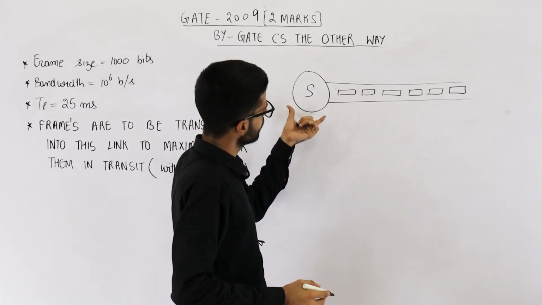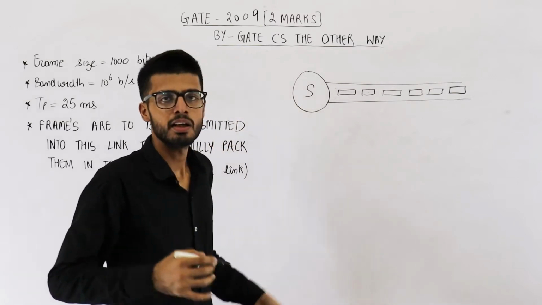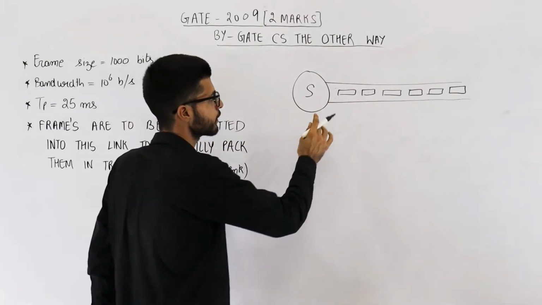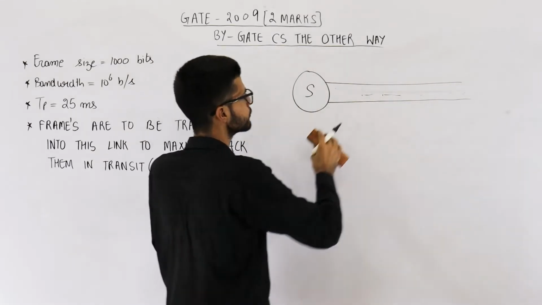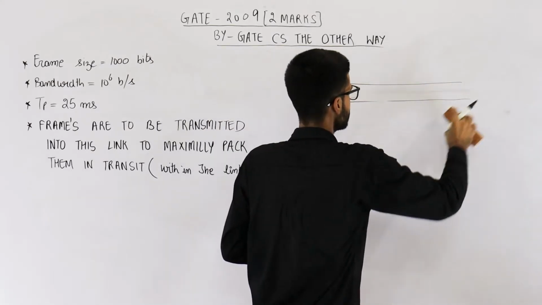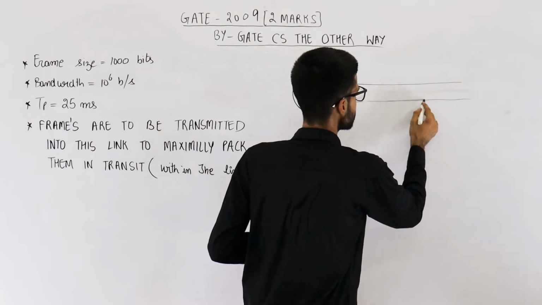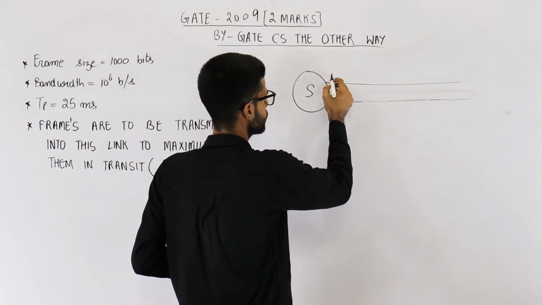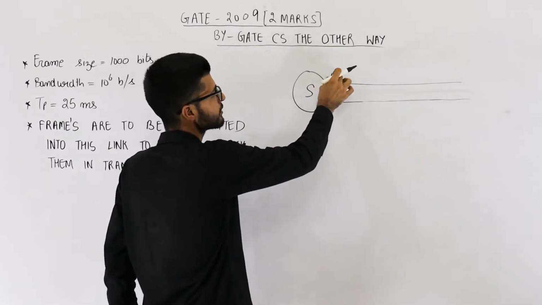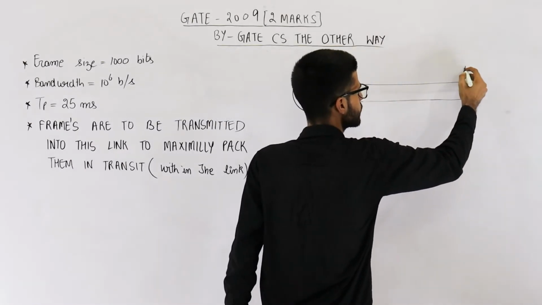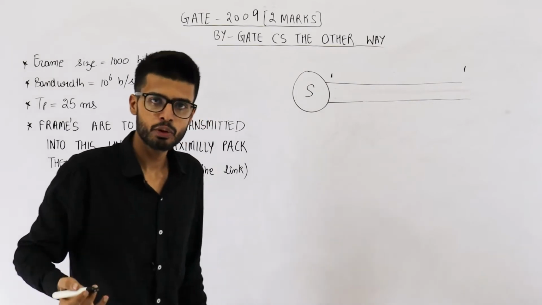So this sender will send the first bit. Suppose this channel is empty. Initially, it will send the first bit of the first packet. How much time does this bit require to reach here? It will be the propagation delay.